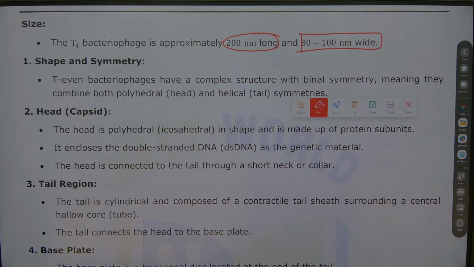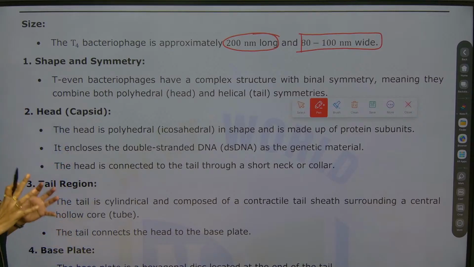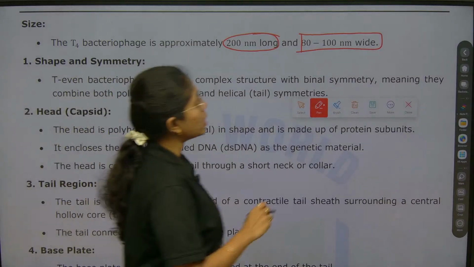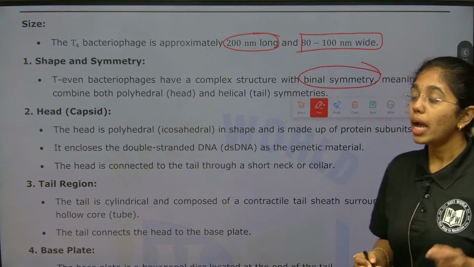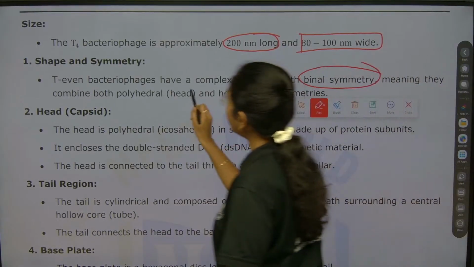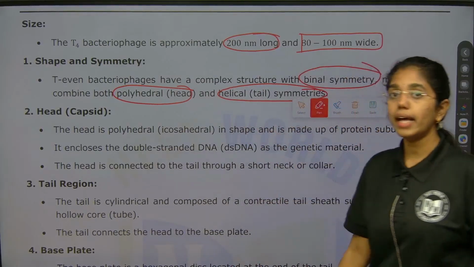What is the shape and symmetry for this? T-even bacteriophages will have complex symmetry with binal symmetry, which means it has both a polyhedral head and a helical tail.